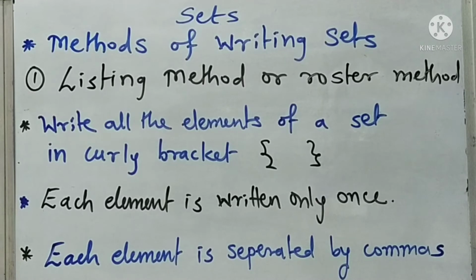Then the second point is that each element is written only once. What does it mean? Even if there are two or more of the same object or number, for a set we write that element only once in that particular set. Each element is separated by commas.